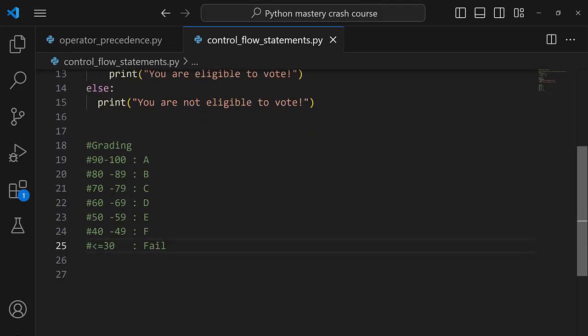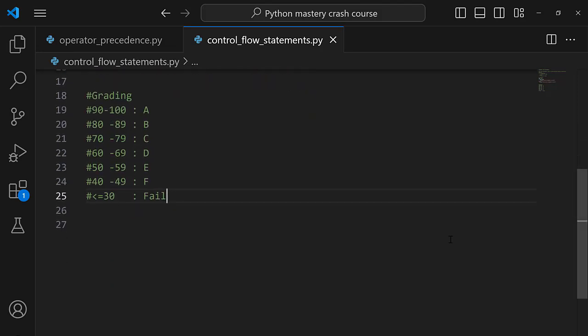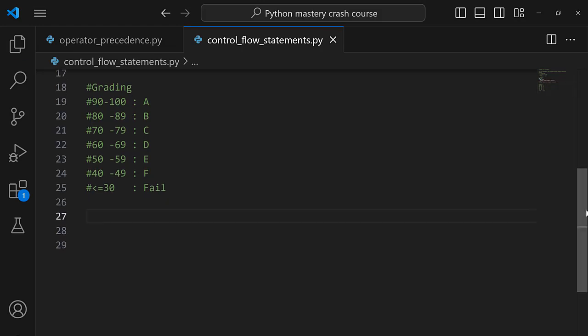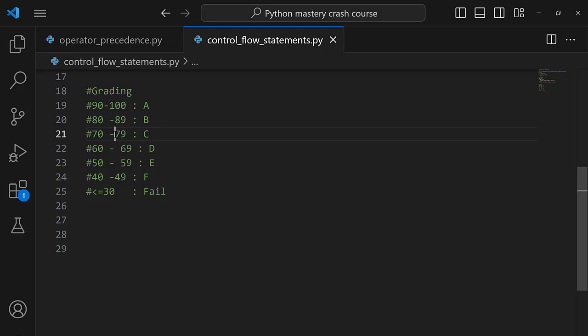Now for such a grading range, we are going to work with the if-else statements in a way that, one, we are going to ask a student to enter the mark that they scored, and whenever the student enters the mark that they scored, we go ahead and grade that student mark based on our grading criteria.